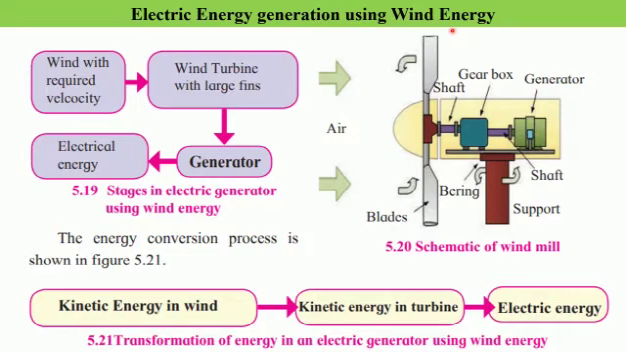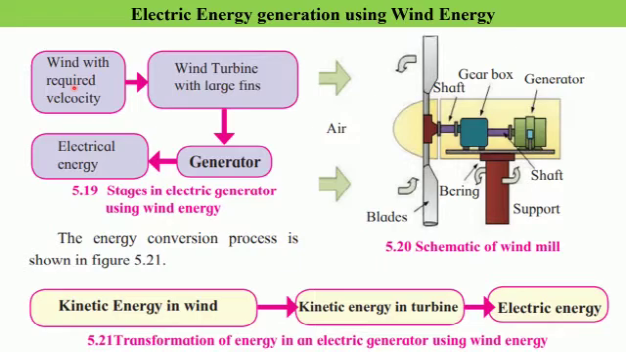But in order to produce electricity from wind energy, we need wind to blow with a certain velocity. The wind must blow with a minimum velocity of 12.6 kilometers per hour in order to generate electricity. So here we will study how electrical energy is generated with the help of wind energy.